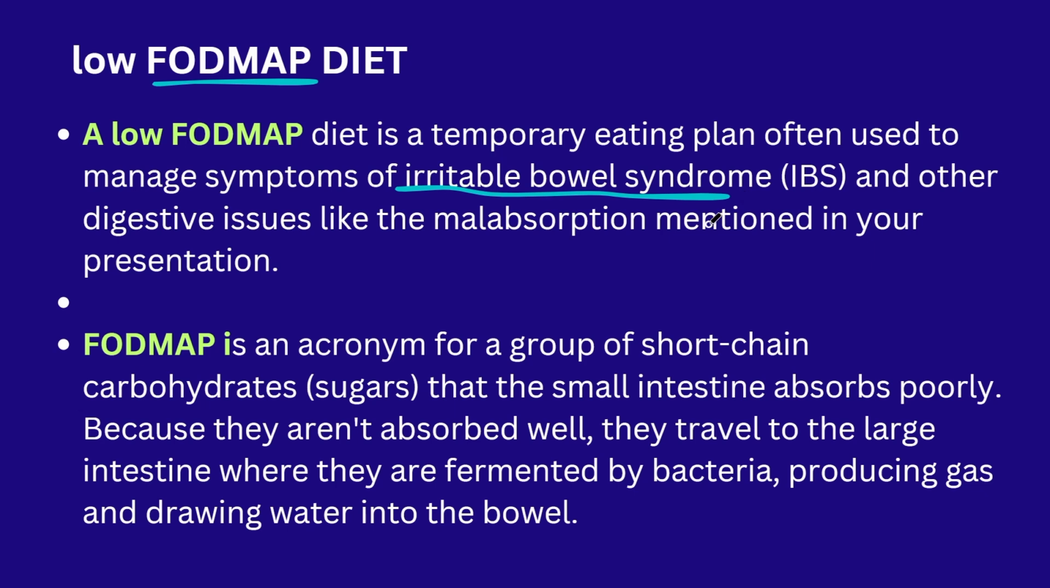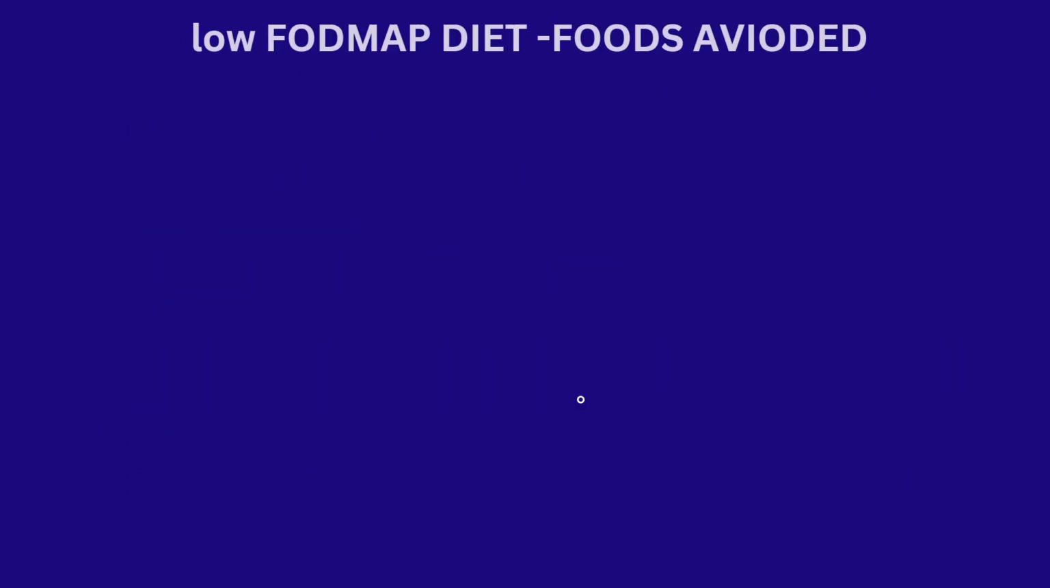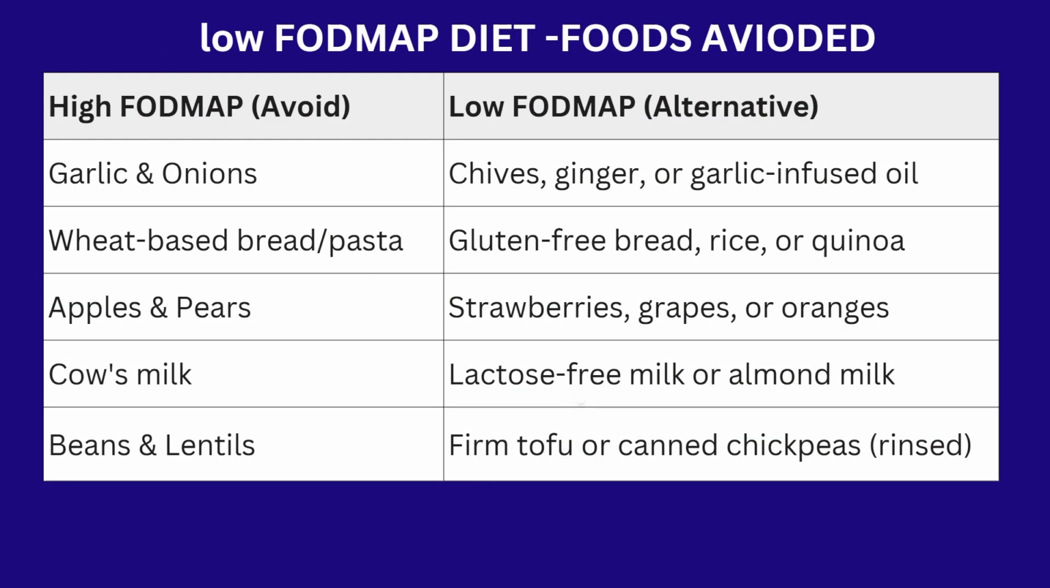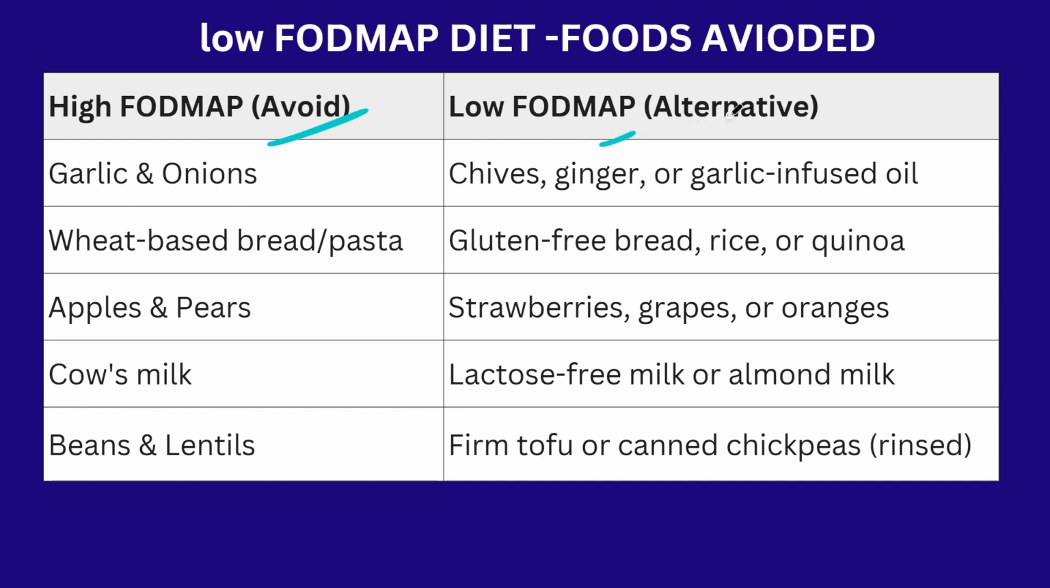Here, the person is affected because of malabsorption. Some of the food items should be avoided, such as the carbohydrates, mainly oligosaccharides, fermentable food items, disaccharides, monosaccharides and polyols. I will show you the table of which foods are high in FODMAP and which are low in FODMAP. This is the table. The person should avoid these high FODMAP foods and substitute them with low FODMAP ones.